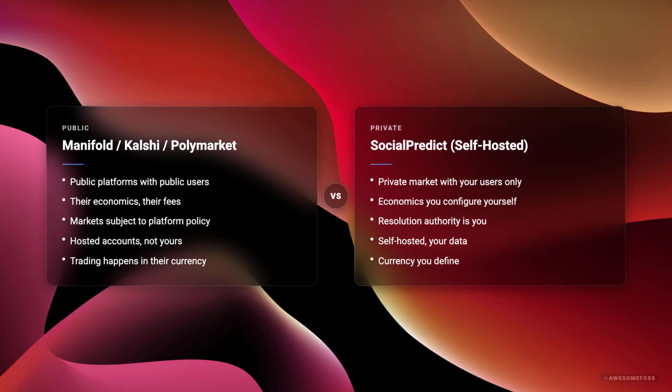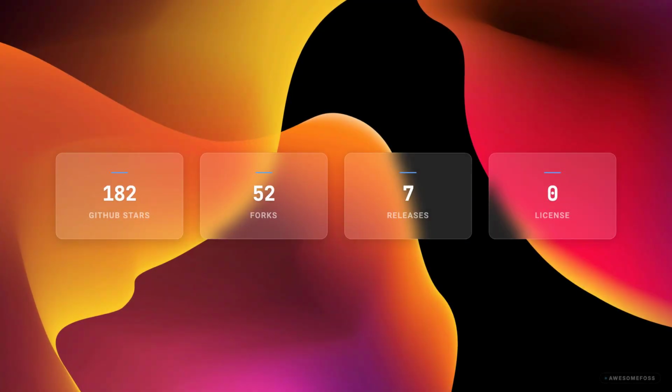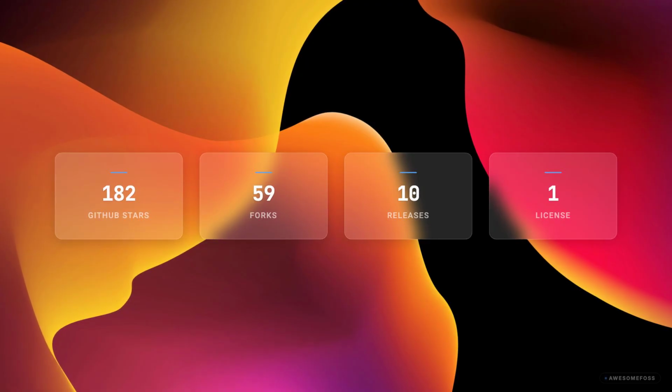Companies have the same shape. An internal market on whether the project ships on time or whether the deal closes requires a contained instance with the right people, not a public one. SocialPredict is the right tool for those bounded use cases. Worth being honest about scale. This is a small project, under 200 stars, 2 open pull requests, 130 some open issues.